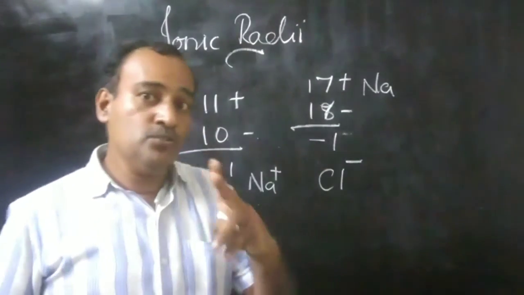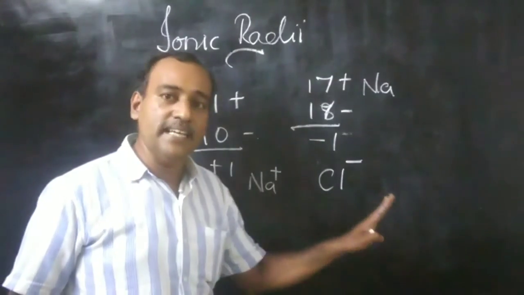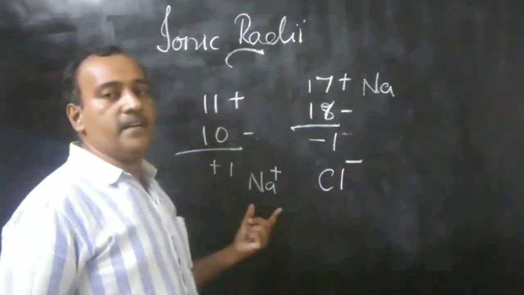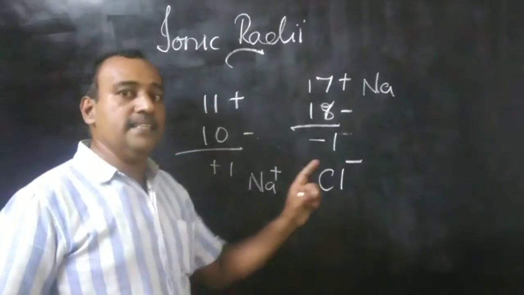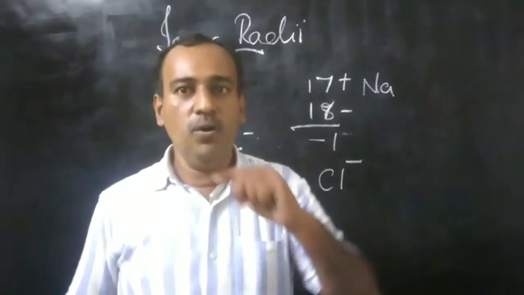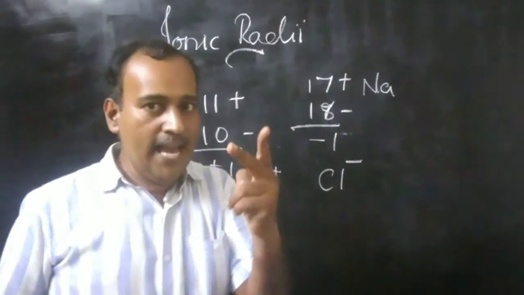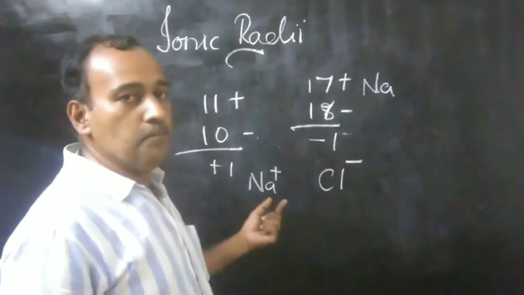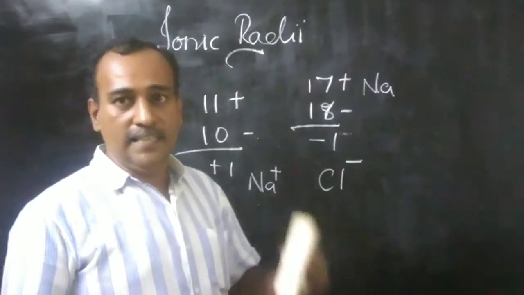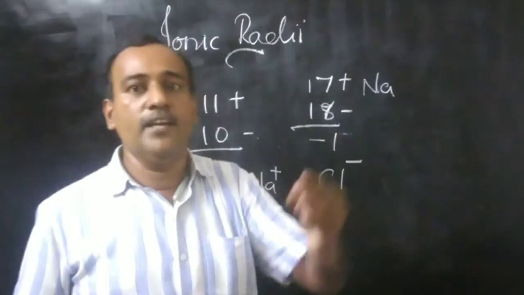Thus, we have two kinds of ions. One is a positive ion, another is a negative ion. Positive ions are normally called cations, and negative ions are called anions. So ions means charged species. The radii of an ion is just like atomic radii.